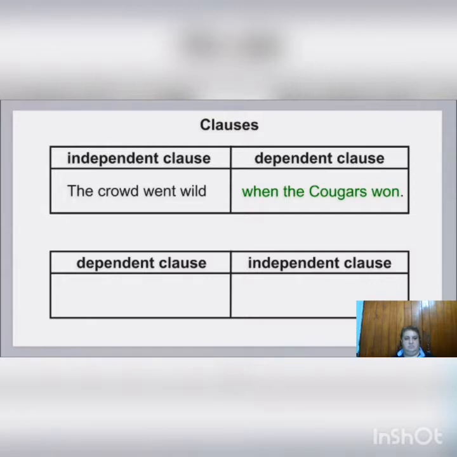Sentences that contain both an independent and a dependent clause are called complex sentences. Notice in this example that there is no comma separating the clause. That's because the independent clause comes first. When the dependent clause comes first, it is necessary to place a comma after it. For example, when the Cougars won, the crowd went wild.